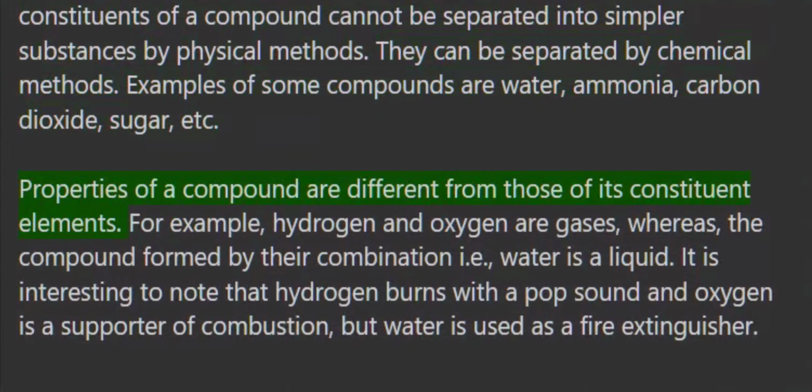Properties of a compound are different from those of its constituent elements. For example, hydrogen and oxygen are gases, whereas the compound formed by their combination, i.e., water, is a liquid. It is interesting to note that hydrogen burns with a pop sound and oxygen is a supporter of combustion. But water is used as a fire extinguisher.